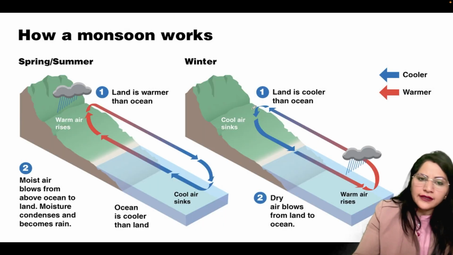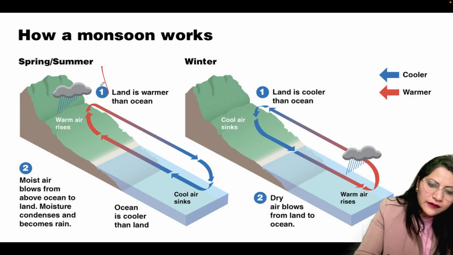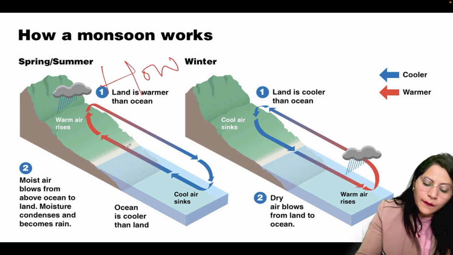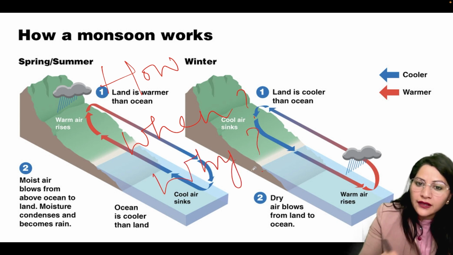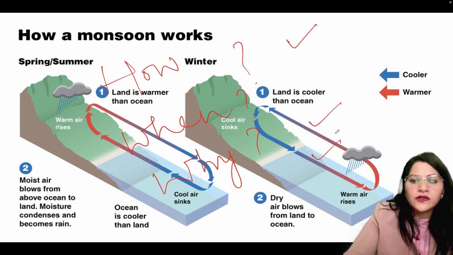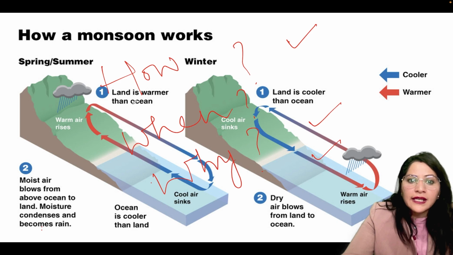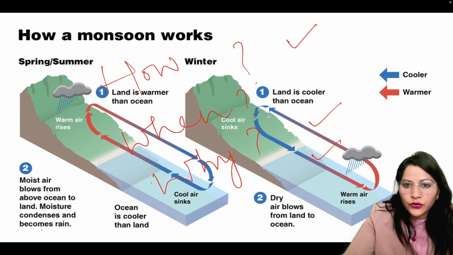Now the question is, how does the monsoon work, when does it work, and why does it come? We have to consider these three questions: how, when and why of the monsoons. This is the land and this is the sea portion.